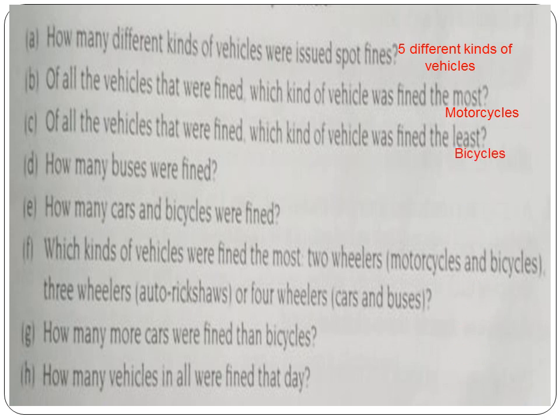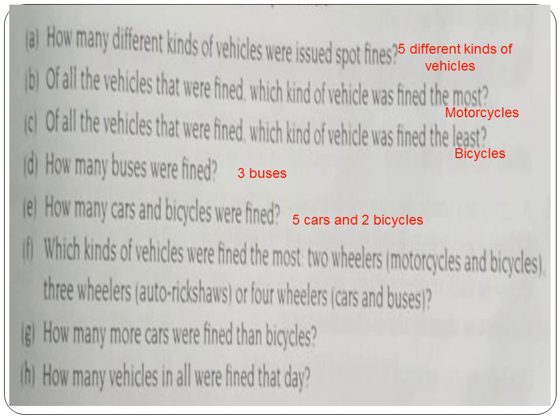Of all the vehicles that were fined, which kind of vehicle was fined the least? It is bicycles. How many buses were fined? Yeah, count and tell me. Yeah, 3 buses. How many cars and bicycles were fined? You have to add together 5 cars and 2 bicycles. It is total 7.